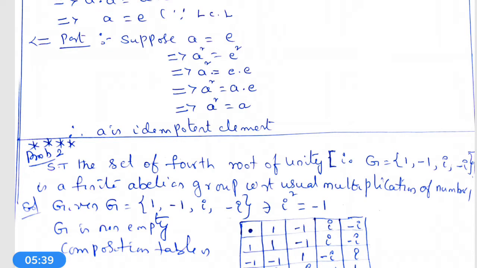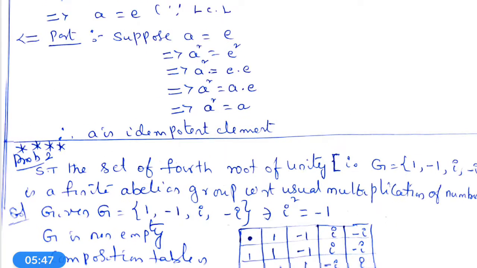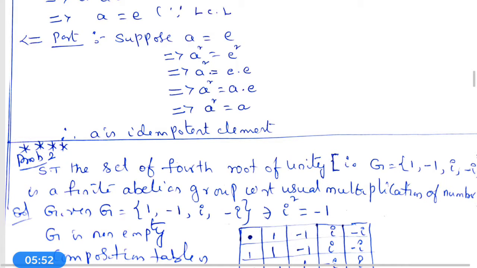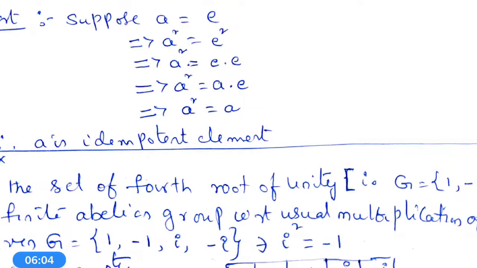That implies A square is equal to A into E, where E square is E dot E. What is E? E is the identity in G comma dot. We assumed A is equal to E, so the first E on the right hand side is to be substituted by A. Then we get A square is equal to A dot E.